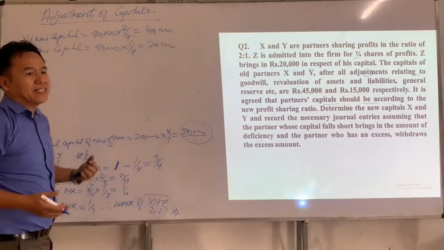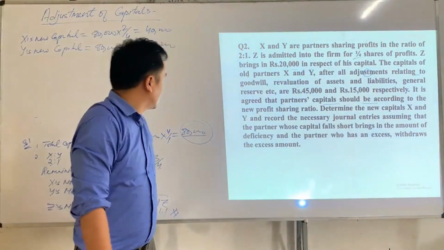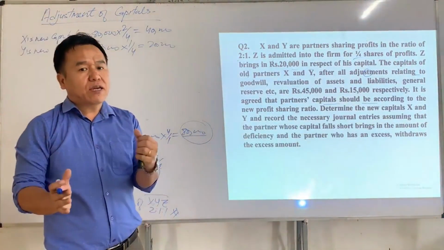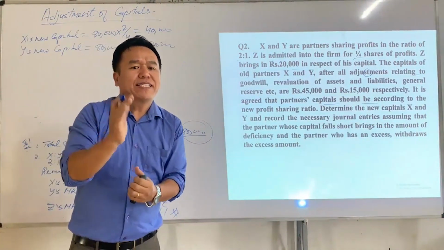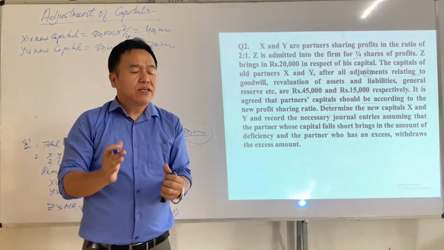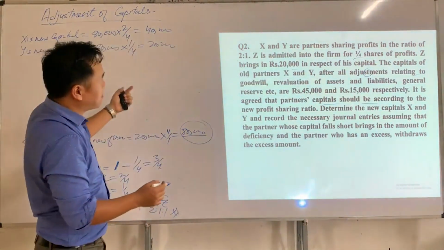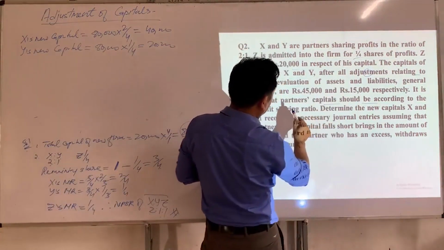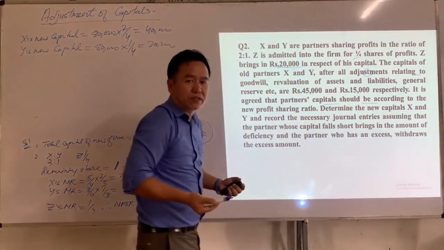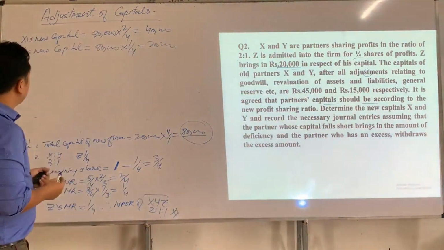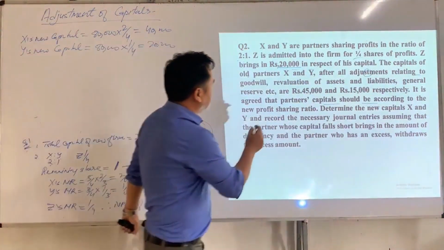So we don't have to find Z's new profit, but Z's capital, since total capital of the new firm is based on Z's capital. So if we try to find Z's capital, we will get the same amount, that is, 20,000.